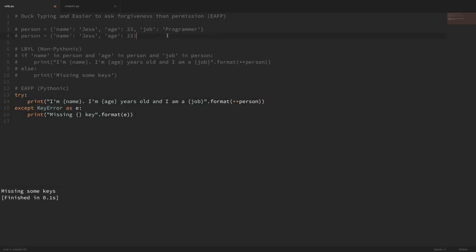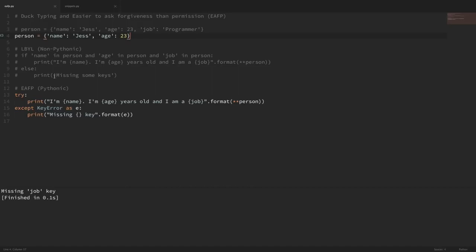So first I'm going to run this with the dictionary that has all of the keys available. And if I run it, you can see that it worked fine. And now if I run it with the example that is missing the job key, then you can see that it printed out here that we're missing the job key.